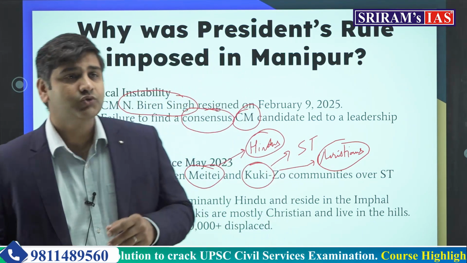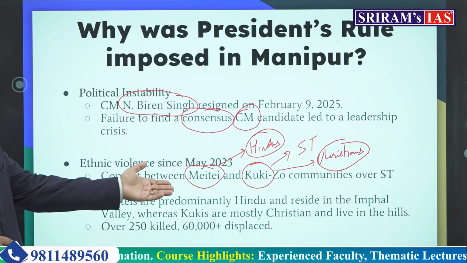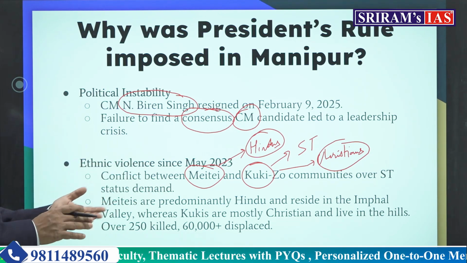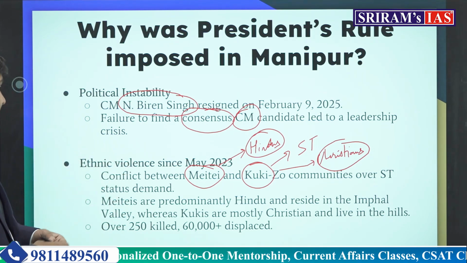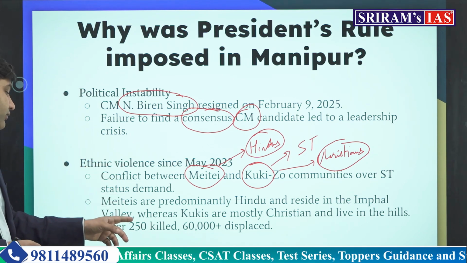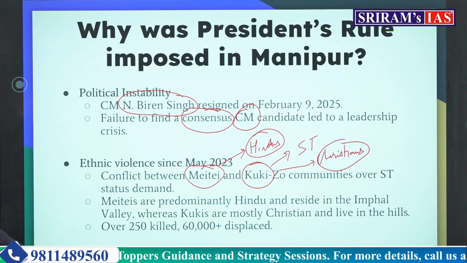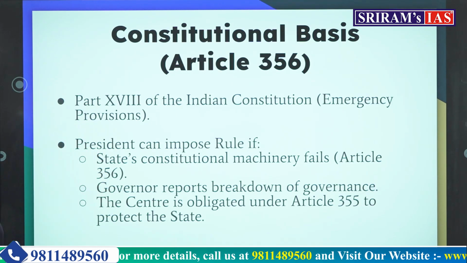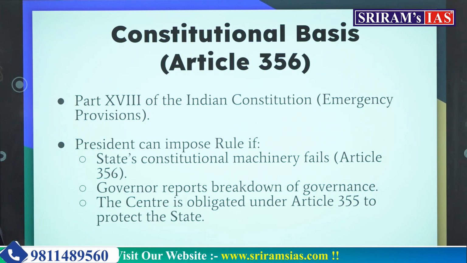So what is the issue here? We have to understand. Meiteis are predominantly Hindu, residing in the Imphal Valley, which is an area surrounded by hills. Kukis, mostly Christians, live in the hills. So this violence has killed over 250 people and 60,000 plus people are displaced from different areas. Before coming to the provisions of the constitutional mechanism of President's rule, let us understand the crisis first.